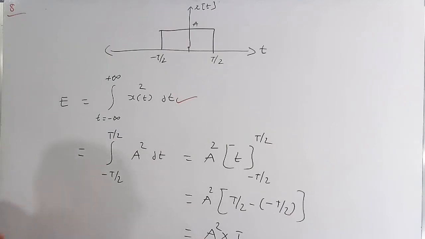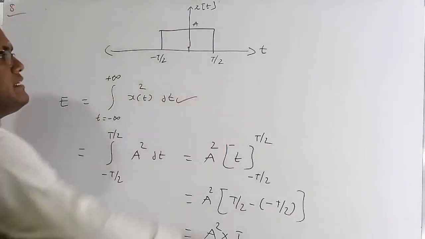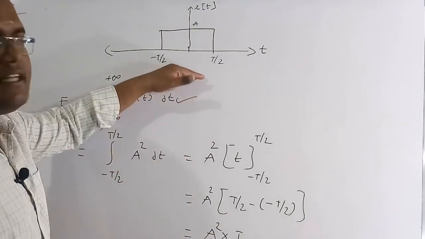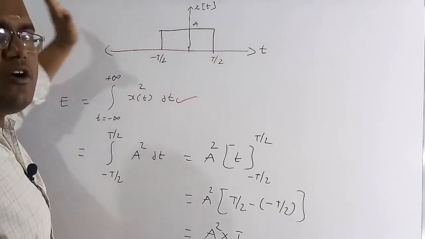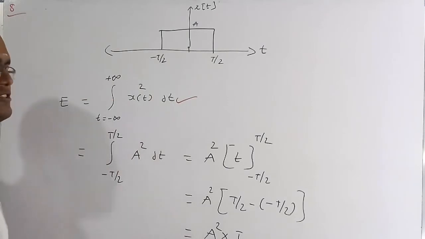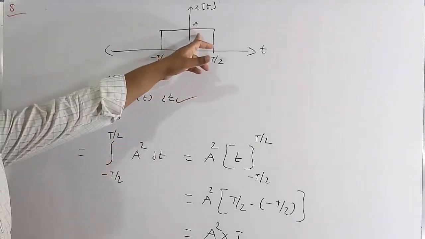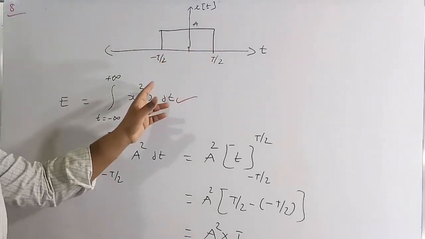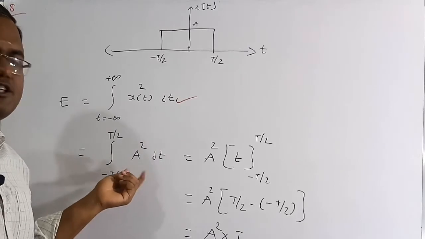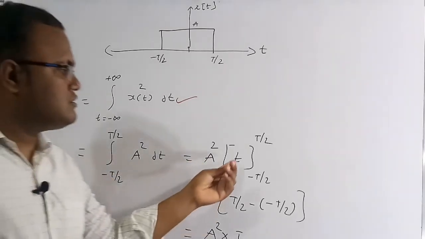Basically here the signal exists only from t equal to minus T by 2 to t equal to T by 2. Only in this time duration the signal has a non-zero value, and for all the remaining time it has 0. So therefore this integration simplifies to the limits from minus T by 2 to T by 2, and this x of t has a magnitude of A. So therefore we need to do the square, A square dt. A square is the amplitude, it's a constant, so A square comes outside. The integration of 1 dt is nothing but t.